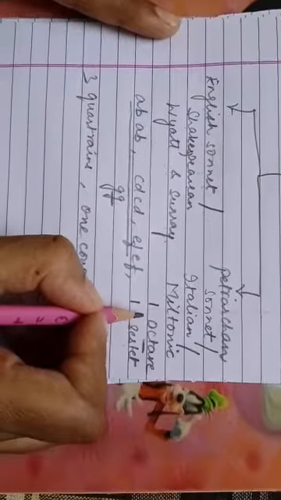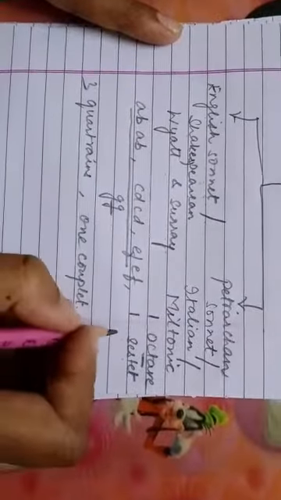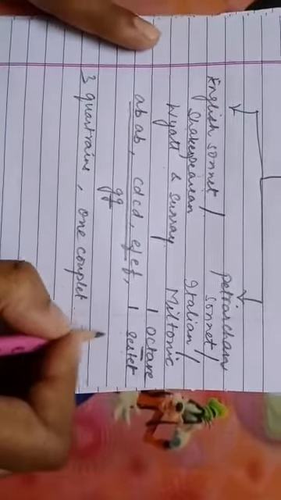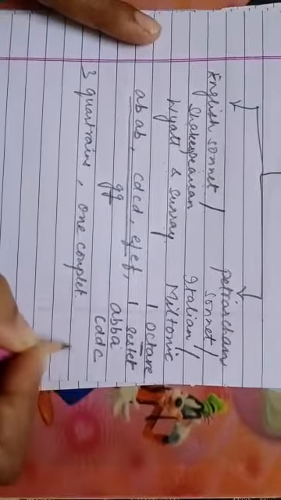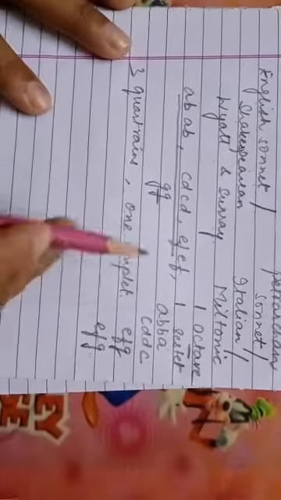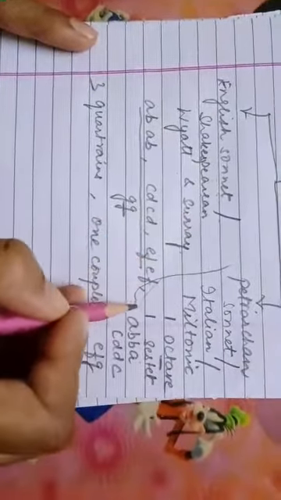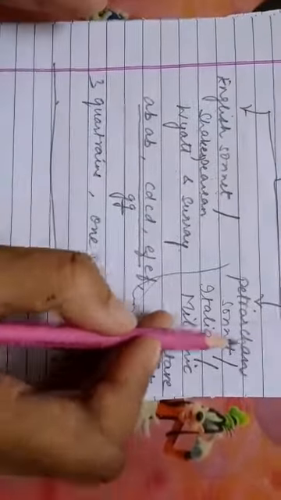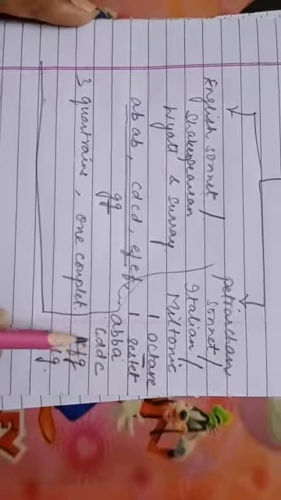So it will have one octave and one sestet, and its rhyme scheme will be ABBA, CDDC, EFG, EFG.